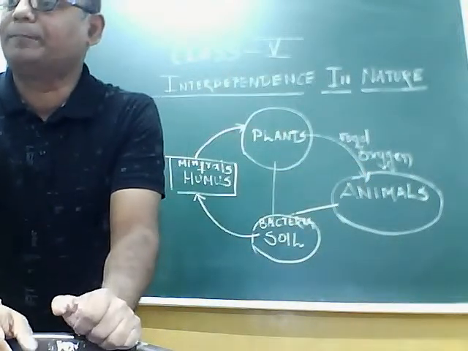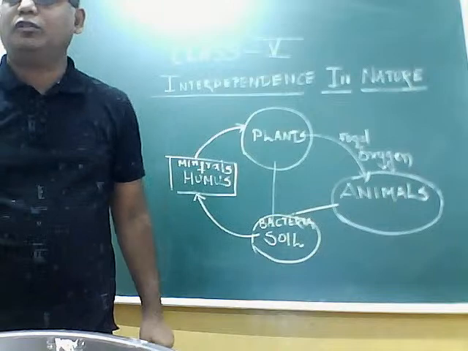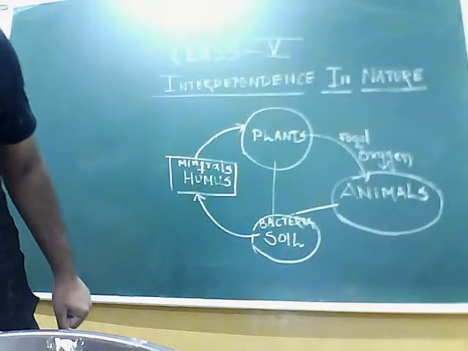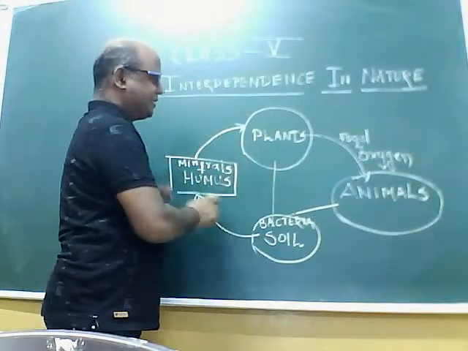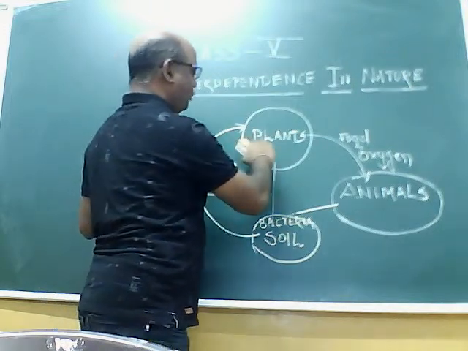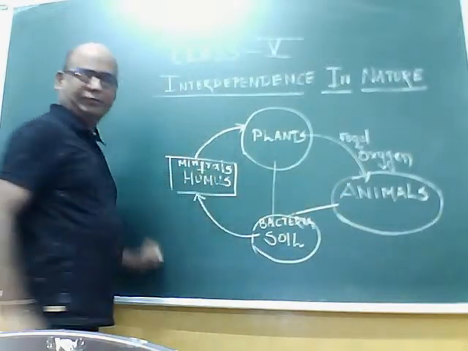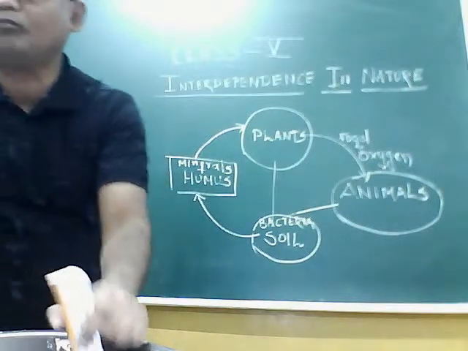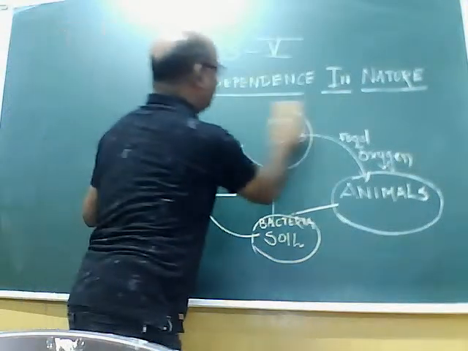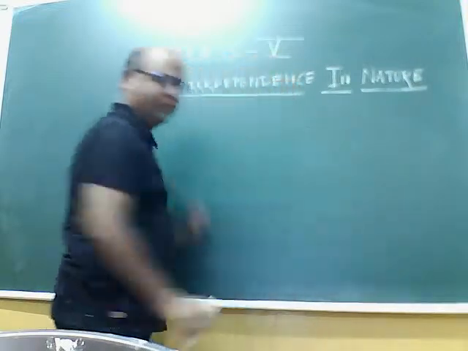Okay, the board is not seen nicely. So we will find this is how the circulation of organic matter, humus and minerals takes place from plants to animals, animals to soil, and from soil again to plants. Okay, so after that, today we are going to study how we spoil the environment.